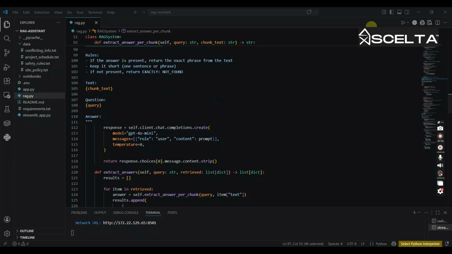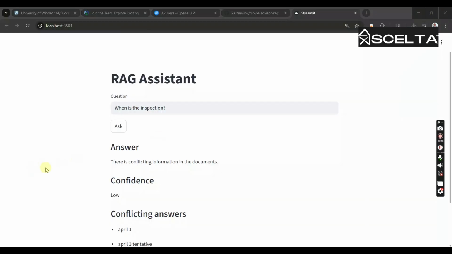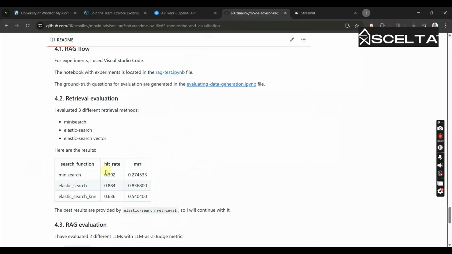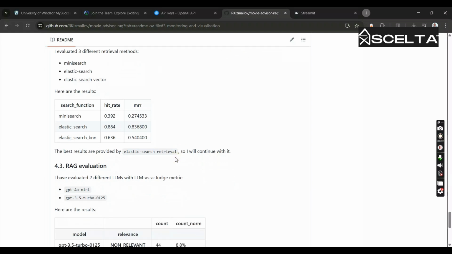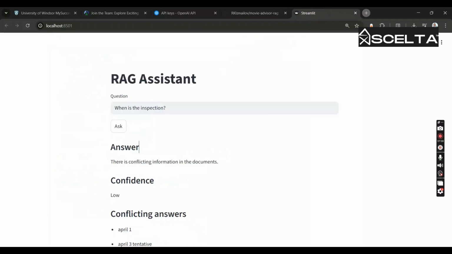We can also measure retrieval quality using metrics like hit rate or MRR and use an LLM as a judge to understand the overall system performance, like I did in one of the previous projects that are listed in my CV. But here I focus on runtime reliability, not on offline metrics.